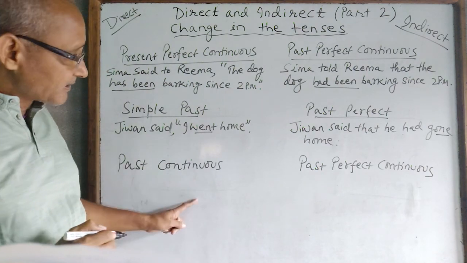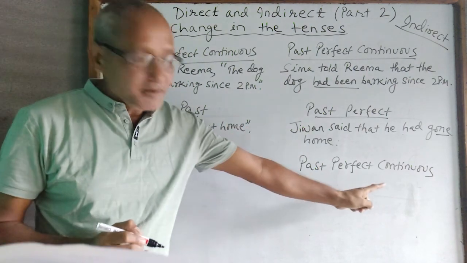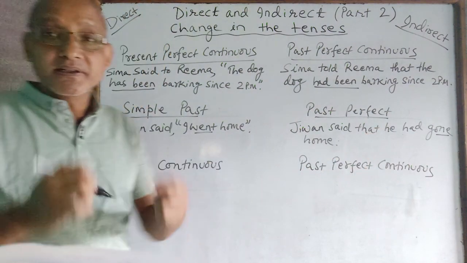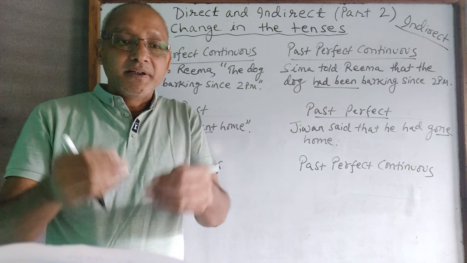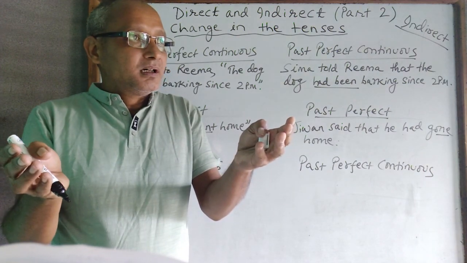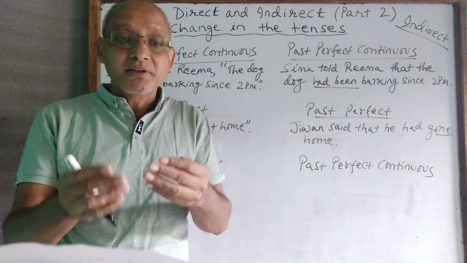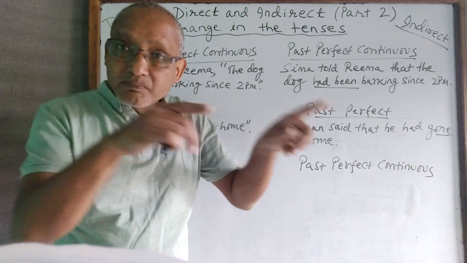Finally, we come to past continuous and past perfect continuous. When we come to past continuous, it's a process that is going on. Like let's say Bharat said to Krishna, "I was playing football."